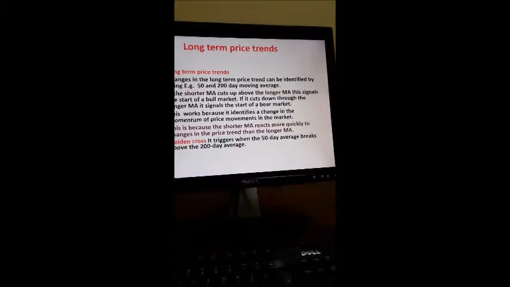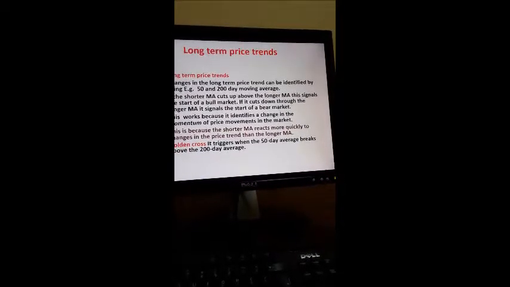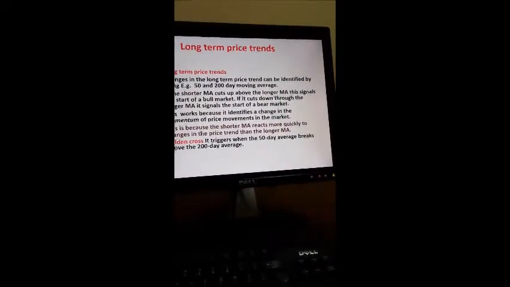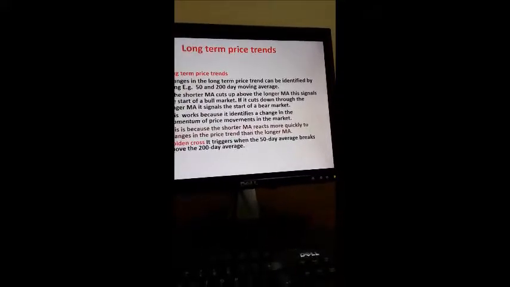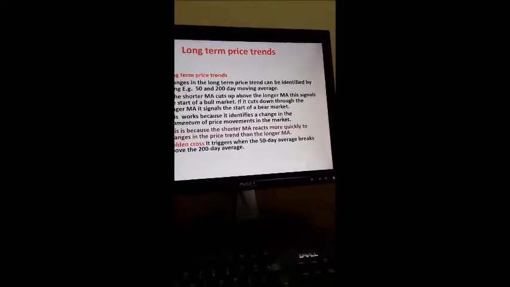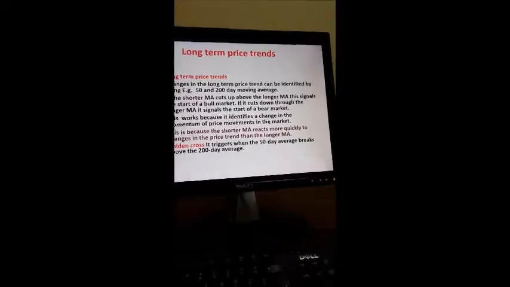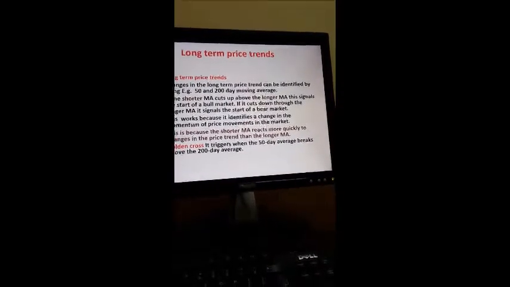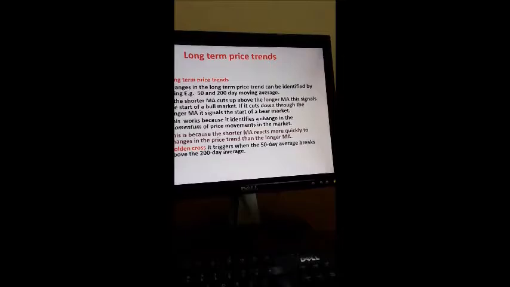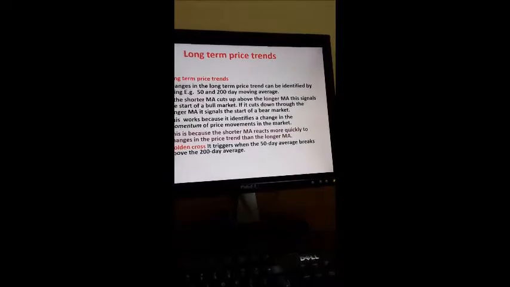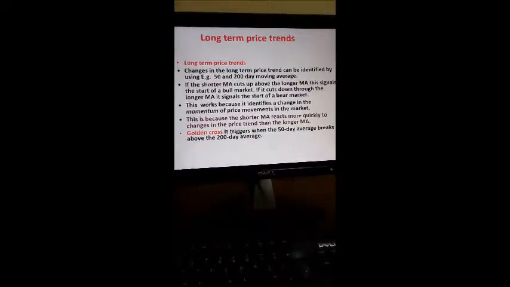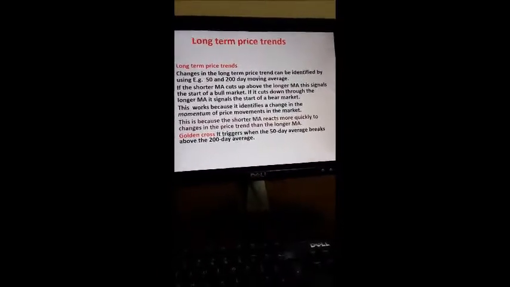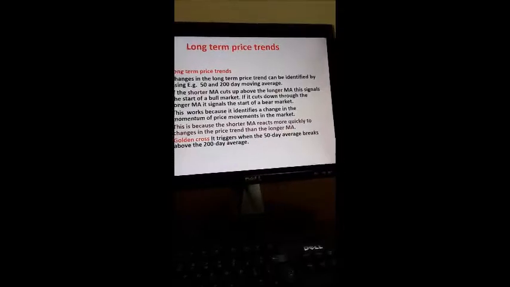Now, after calculating the 50-day simple moving average and the 200-day simple moving average, if you plot them on a chart, and the shorter moving average cuts up through the longer moving average, this is a signal for the start of a bull market. So if the shorter one cuts from below to above the longer moving average, it is a signal for buying.